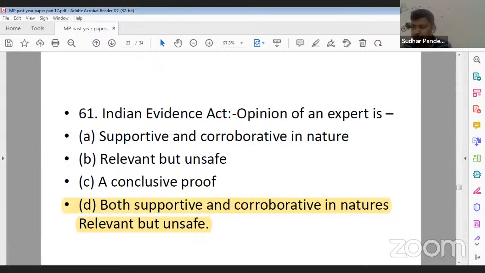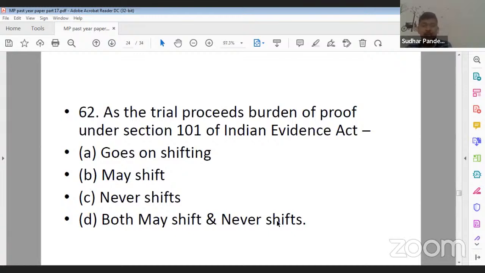Now, let's move further. Question number 62. As the trial proceeds, the burden of proof under section 101 of the Indian Evidence Act, A, goes on shifting. B, may shift. C, never shifts. D, both may shift and never shift. So what should be the correct answer?